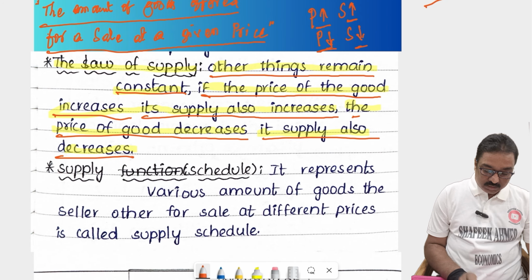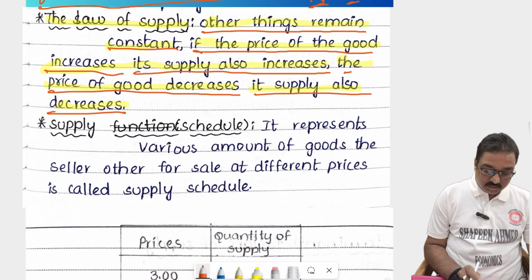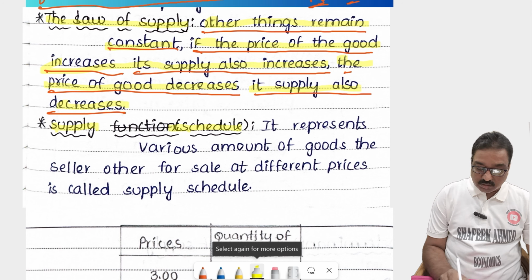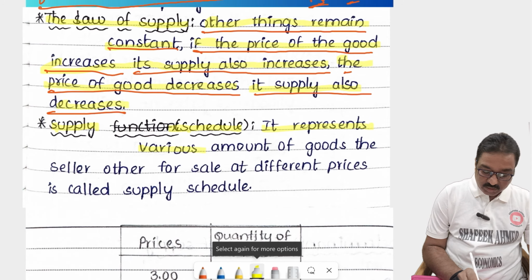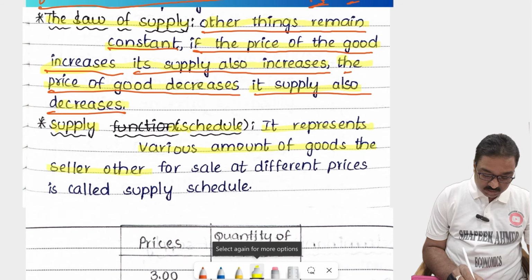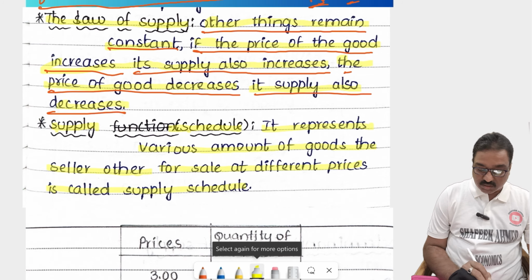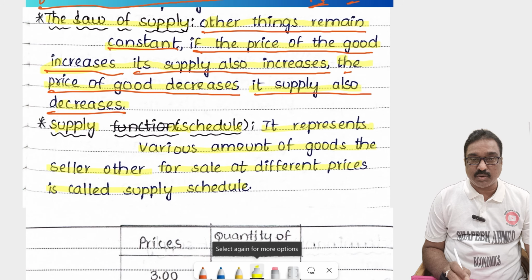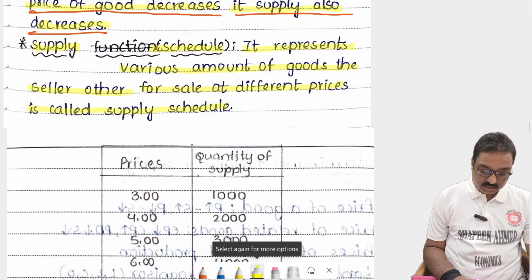So listen here, what is called the supply schedule? It represents the various amounts of goods that the seller offers for sale at different prices. This is called the supply schedule. Schedule is nothing but a list.